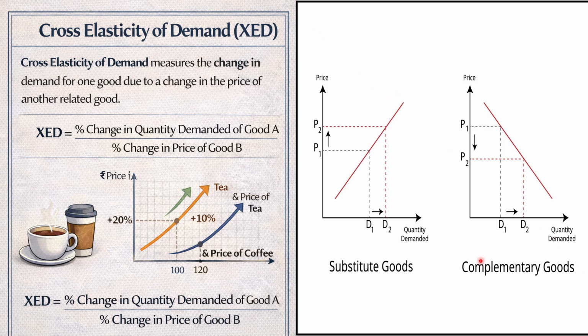When we talk about complementary goods, we mean two goods which are used together, that is, a car and petrol. There is an initial price P1 and demand D1. When the price of the car decreases from P1 to P2, the demand for petrol also increases from D1 to D2. This is complementary goods, in which both goods are used together. If one good's price changes, the other is also affected.